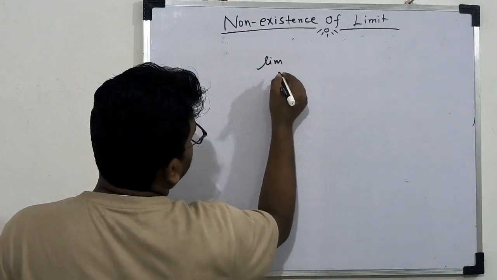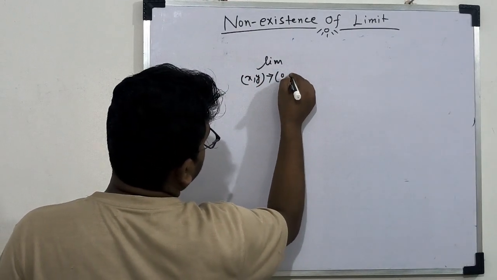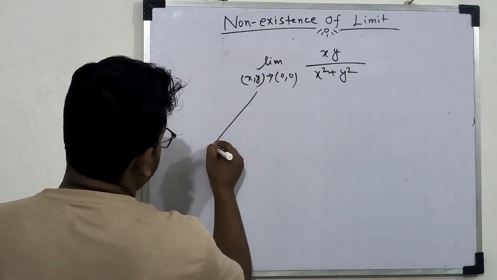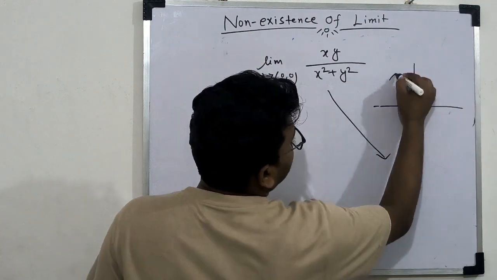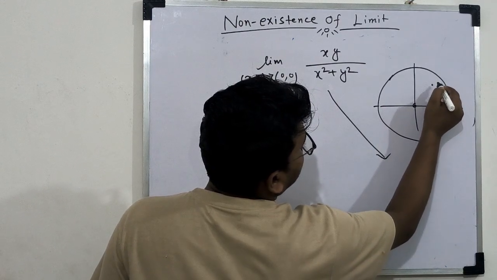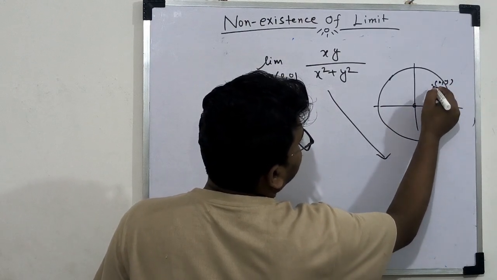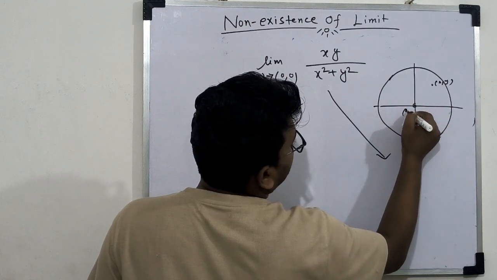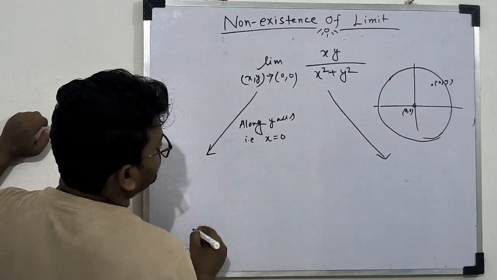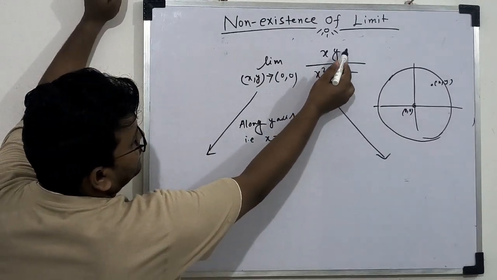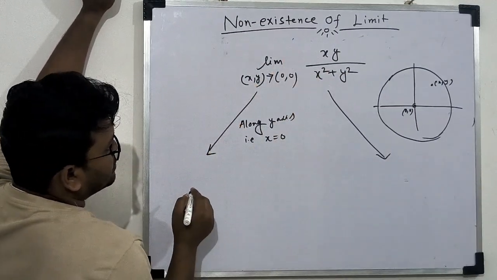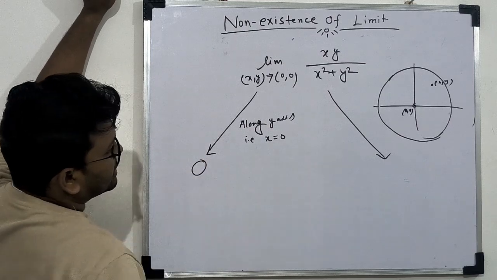So first of all, take the limit as x comma y tends to 0 0 of the function x into y divided by x square plus y square. This is the 0 0 point, and we choose a deleted neighborhood of 0 0. Any point xy approaches 0 0 through many lines. First we choose along the y axis, that is x equal to 0. Then if we put x equal to 0 here, xy becomes 0, that is the numerator of this function is 0, and then this limit becomes 0.